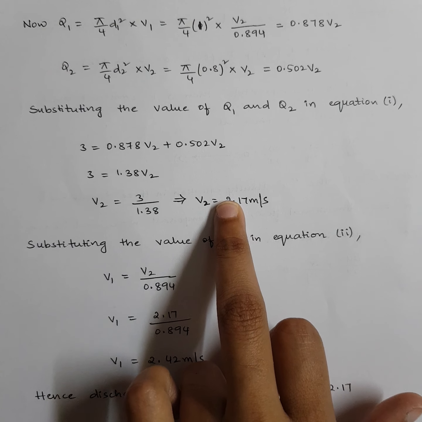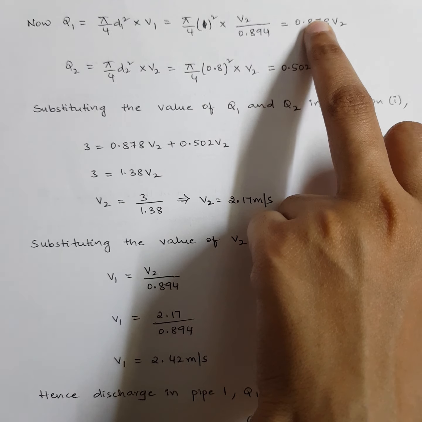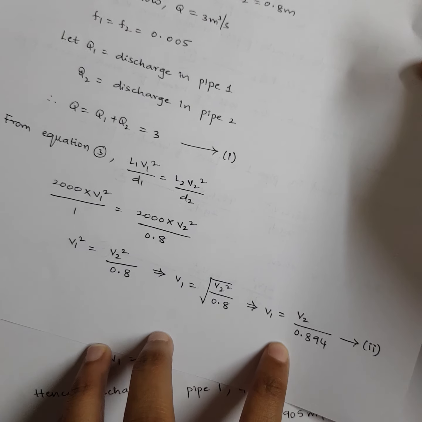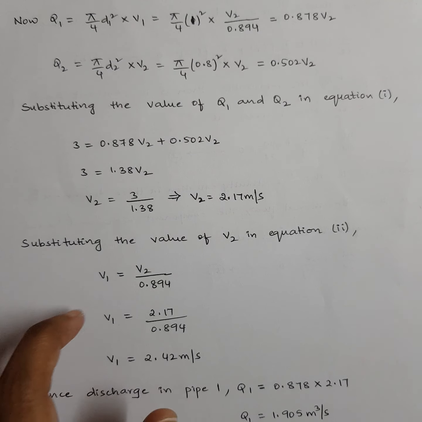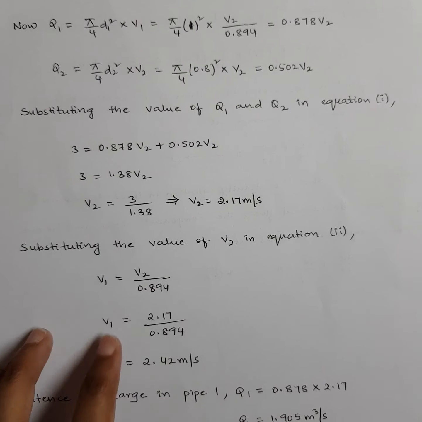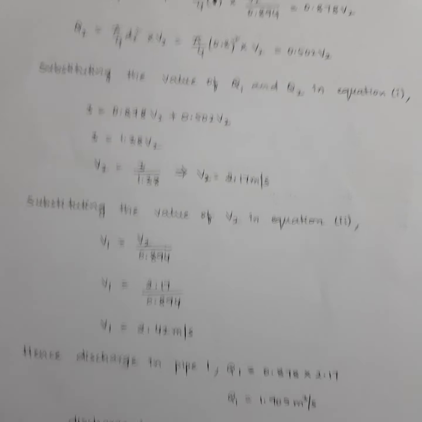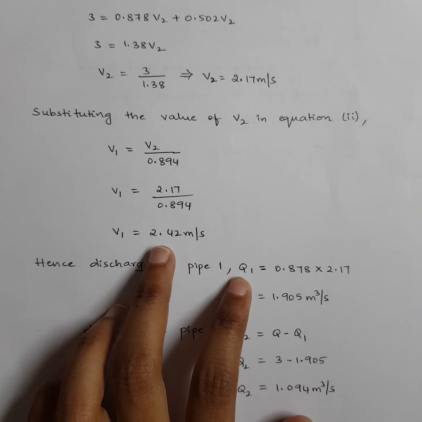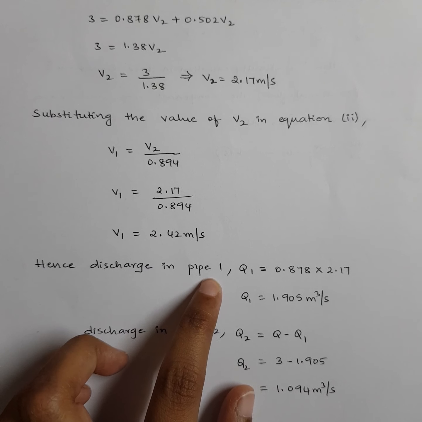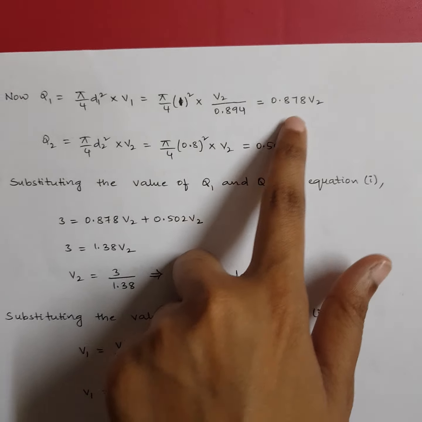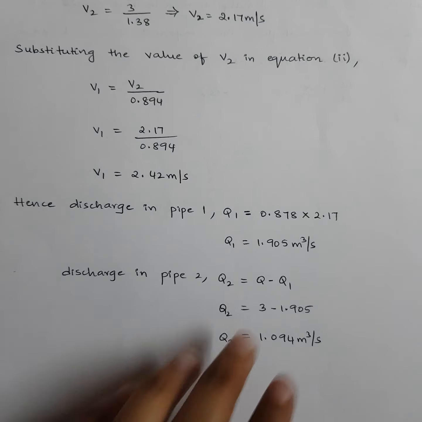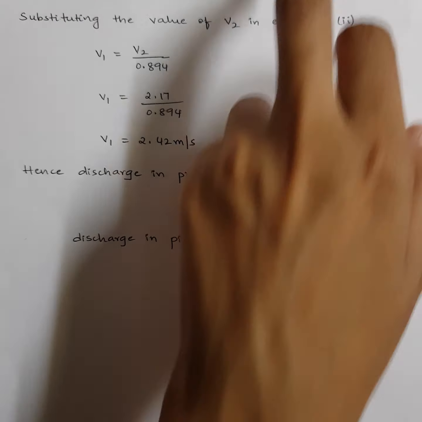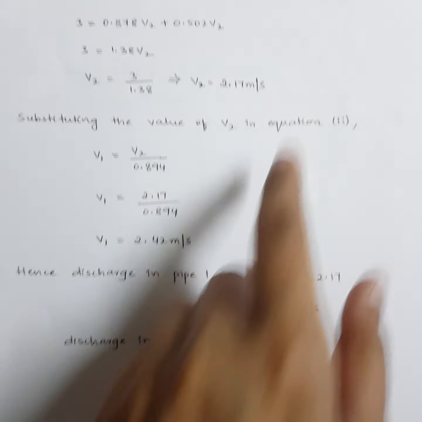Once you got V2, you can substitute V2 in Q1, or else you can substitute in your V1 also. Why? Because V1 was V2 by 0.894. So V1 equal to 2.17 by 0.894. So V1 was 2.42 meter per second. Once you got V1, you can start calculation of Q1. So what is Q1? Q1 is 0.878 V2. So 0.878 into V2, which is 2.17. You got Q1. Similarly, you can also calculate Q2 by using 0.502 V2.